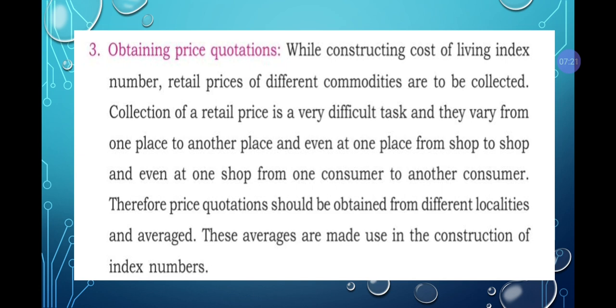Collection of retail price is a very difficult task, and prices vary from one place to another, and even at one place from shop to shop, and even at one shop from one customer to another. Therefore, price quotations should be obtained from different locations and averaged. This average is made use of in the construction of index numbers.